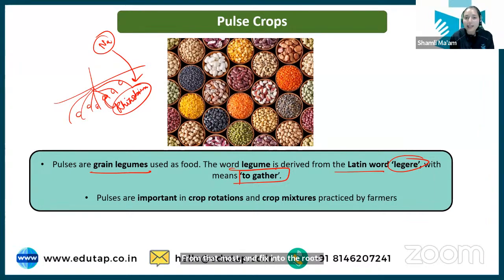And this is a symbiotic relation. Symbiotic relation means rhizobium is getting shelter in the roots of the crop, and the crop is getting the benefit of nitrogen from this bacteria rhizobium. This is a symbiotic relationship, meaning both are getting benefited. Due to this ability of pulses to fix atmospheric nitrogen, they are rich in protein.